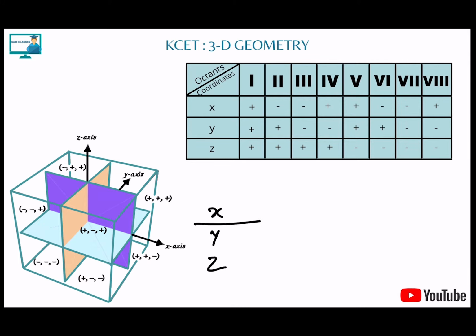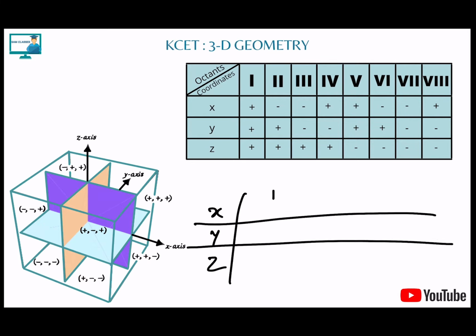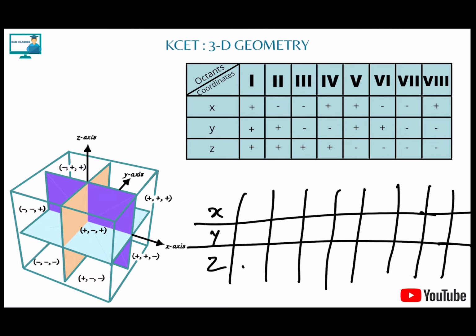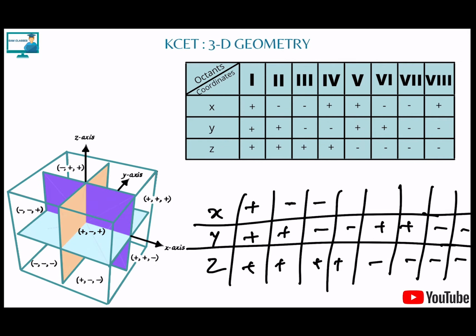Make x, y, z, make it like this. 1, 2, 3, 4, 5, 6, 7. Correct. 4 positive here, down 4 negative. That's simple. 2 positive, 2 negative, 2 positive, 2 negative, alternate. Here positive, negative. Now start with negative, positive. Again start with alternate, positive, negative. Again start with negative, positive. Done. Now easily you can say first quadrant, second quadrant, third quadrant, fourth quadrant. You don't have to mark fifth, sixth, seventh. Just showing it in case it comes. It comes rarely, so you don't have to worry much about that.